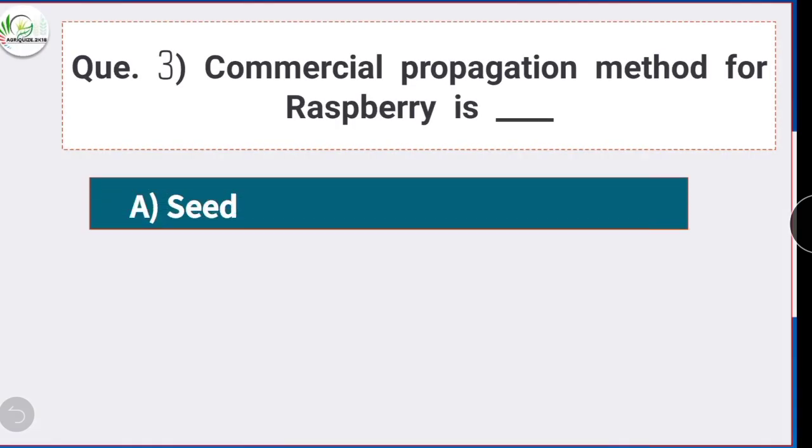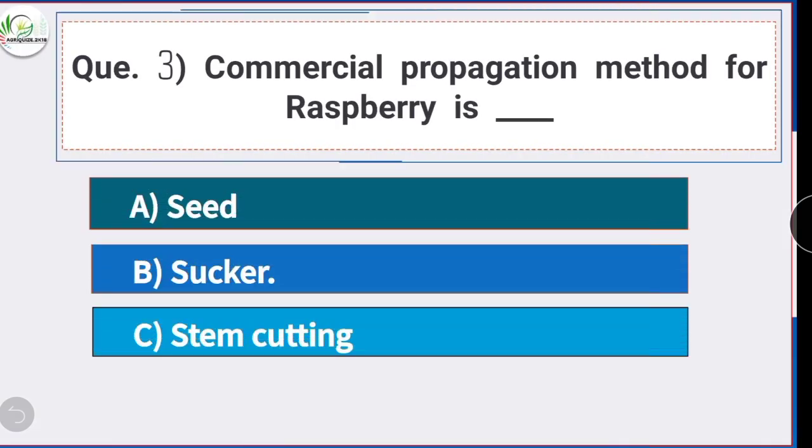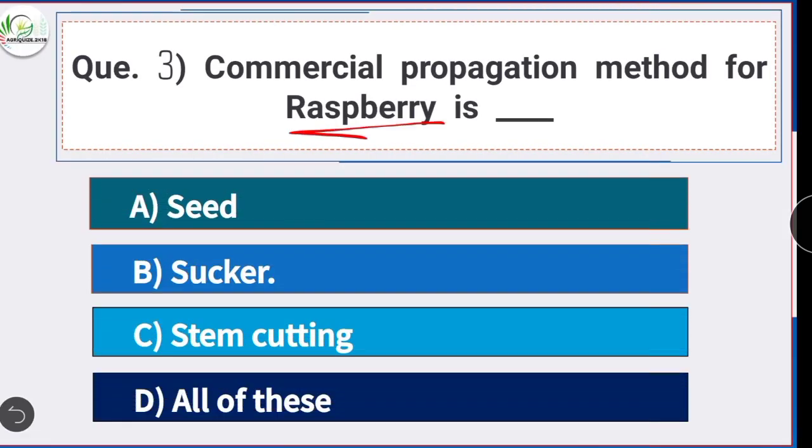Next is question number 3. Commercial propagation method for raspberry is? Option B is the correct answer, sucker. Commercial propagation method for raspberry is sucker.